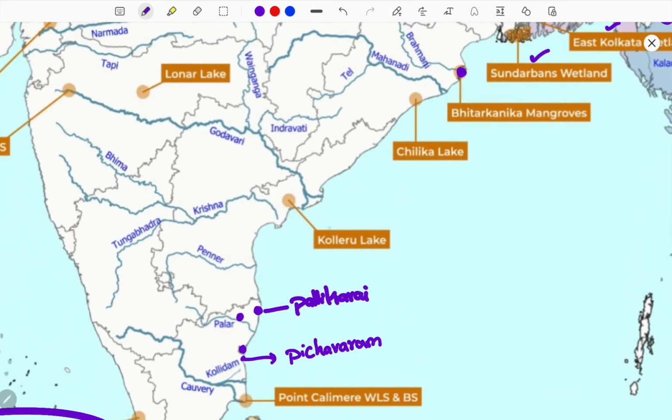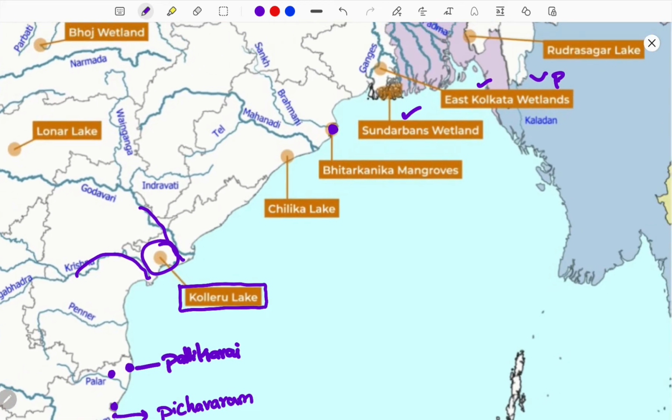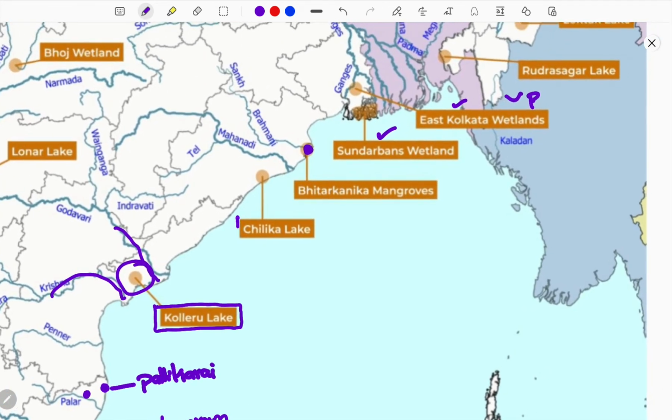If you come to AP, there is one and only wetland, that is Kolleru Lake. Kolleru Lake is located between the Krishna River and Godavari River, and between them along the delta it has been formed. Next, come to Odisha, here Chilika Lake. Remember Chilika Lake for sure. You need to study this as a case study. Chilika Lake stands as most important because the first Ramsar site announced is none other than this Chilika Lake. This is to the south of the Mahanadi. See here, I am also providing the state, location, importance and also the rivers located closest to the wetland.